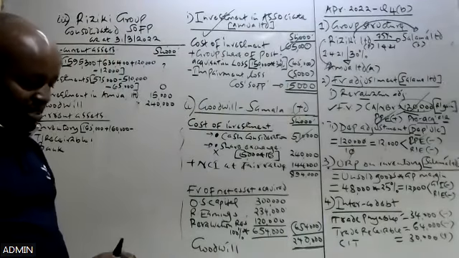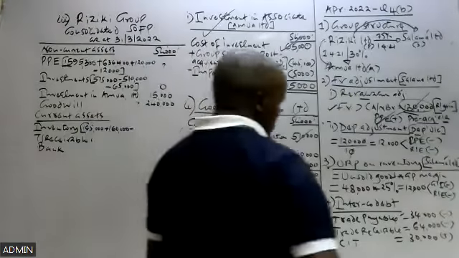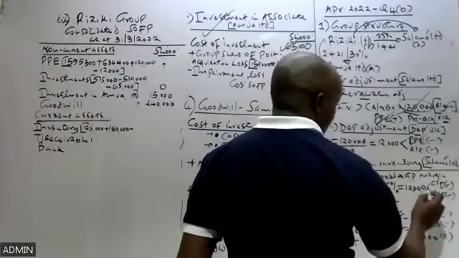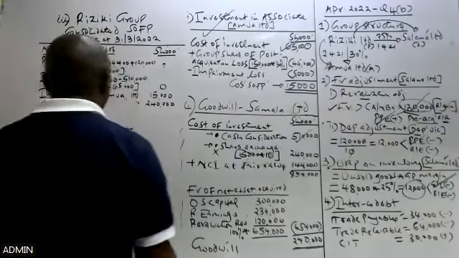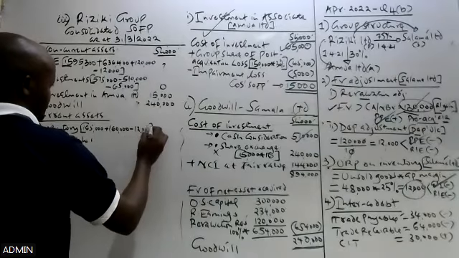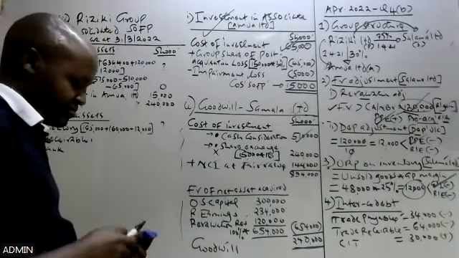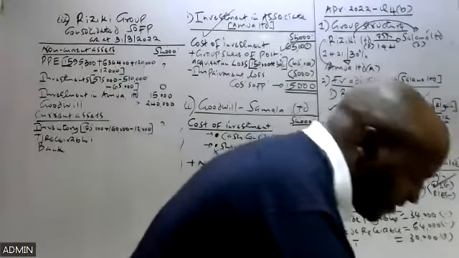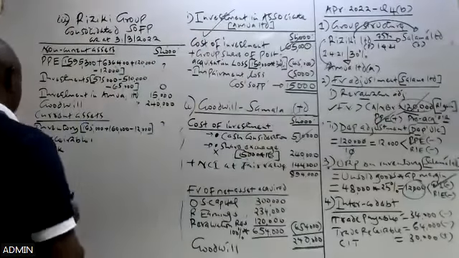We have it in working number 3 here, whereby we said this unrealized profit of 12,000 will be deducted from group inventory. So to this, we less unrealized profit of 12,000, and then get the final figure there. And then from there, we have receivables.